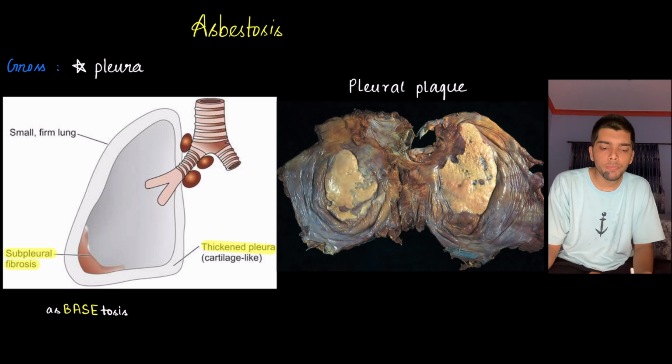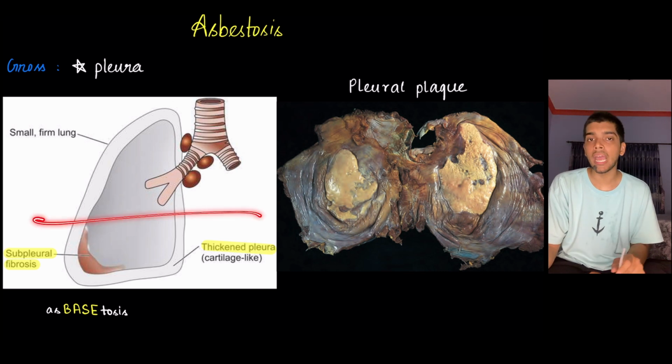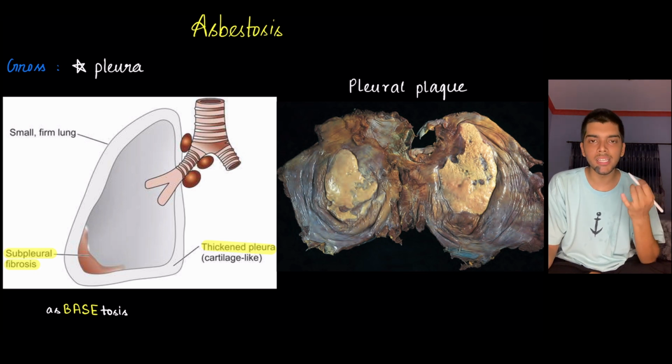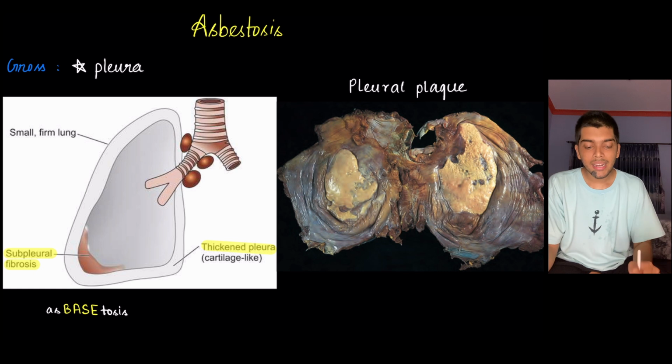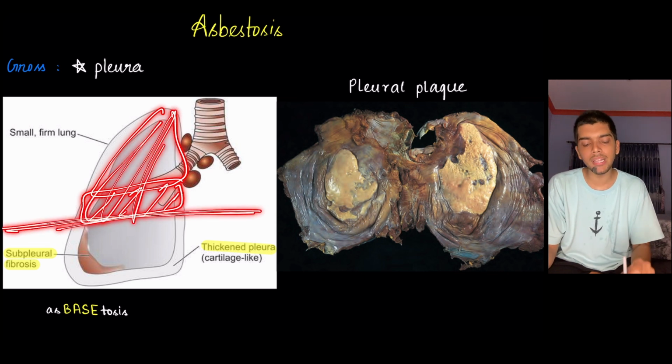Asbestos loves pleura, so it is going to harm your pleura. So there is pleural thickening plus subpleural fibrosis. You might have noticed something. The fibrosis has taken place at the base of the lung, and the fact is that in coal worker pneumoconiosis, in silicosis, most of the time in pneumoconiosis, it's the upper lobe of the lung which is affected. Upper lobe or the upper part of the lower lobe.